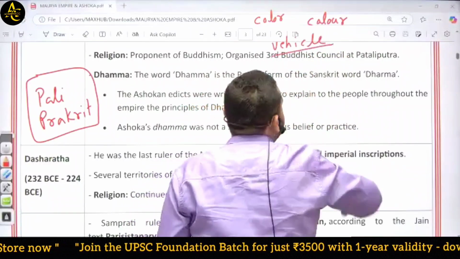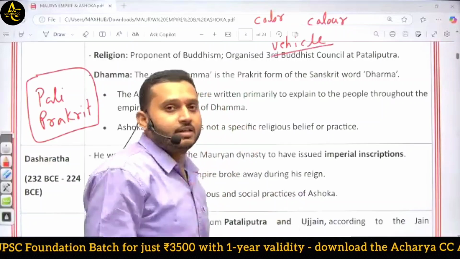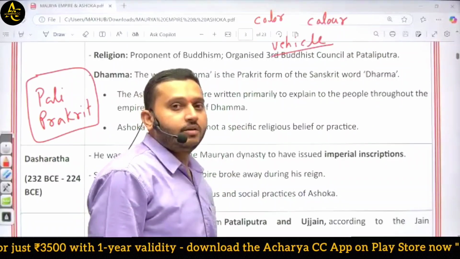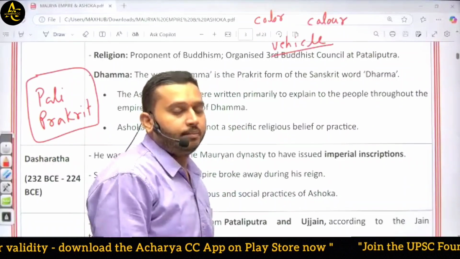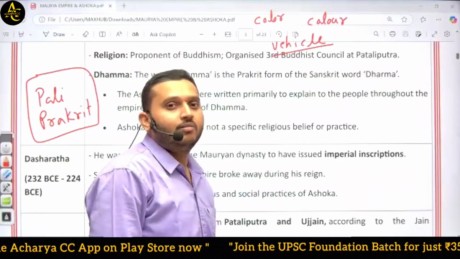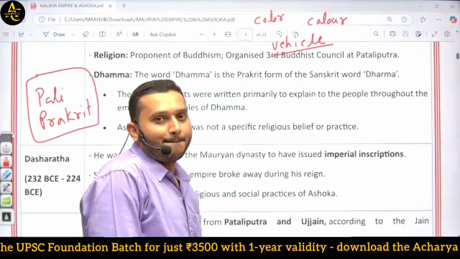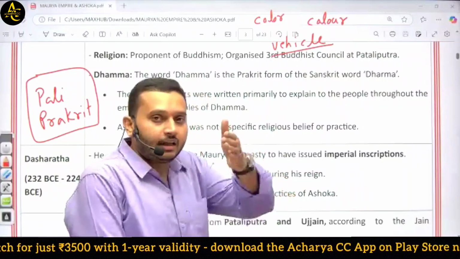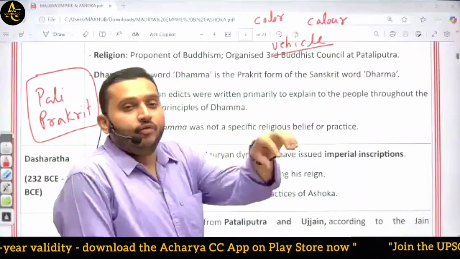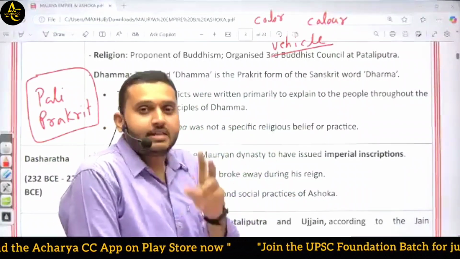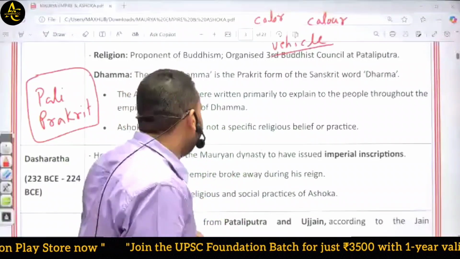Now, the pronunciation of this word is different in various languages. Someone pronounces it one way, someone pronounces it another way. So these differences are related to various regions. These differences are known as dialects.